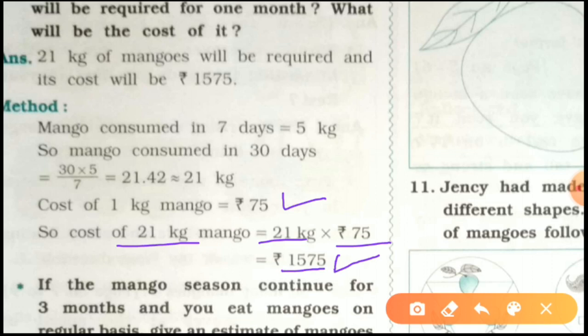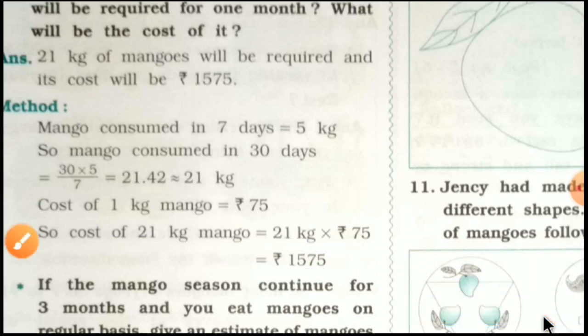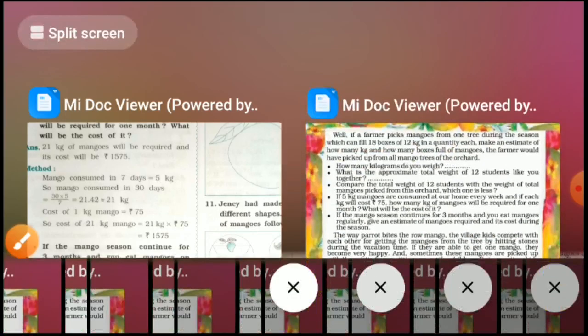1575 rupees. So within a month we buy 21 kilograms of mangoes, which is what we consume, and the cost of 21 kilograms of mango is 1575 rupees. Okay, let's go to the next question.